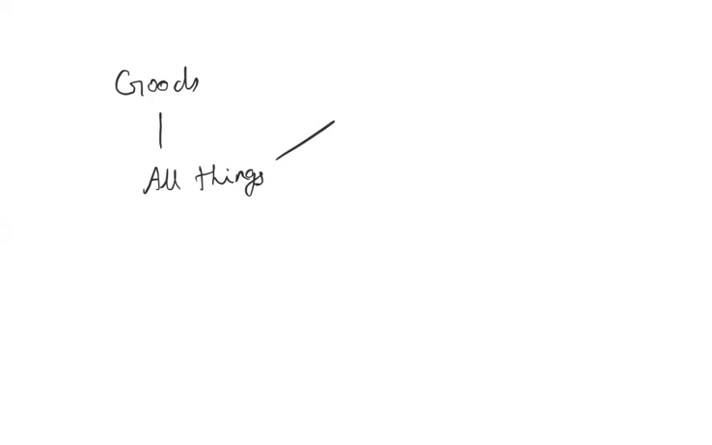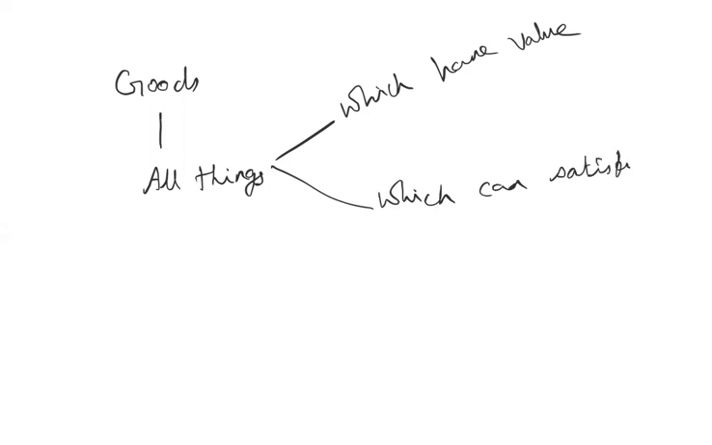So goods in economics, all things which have value and which can satisfy a human want. All the items or articles which have value and which are capable of satisfying a human want are called goods in economics.